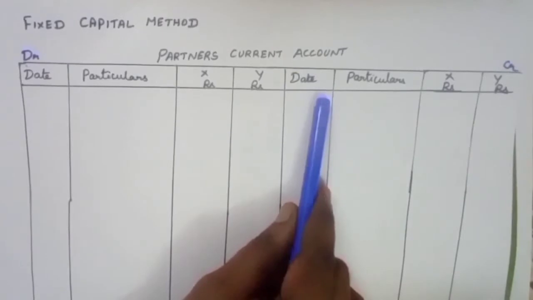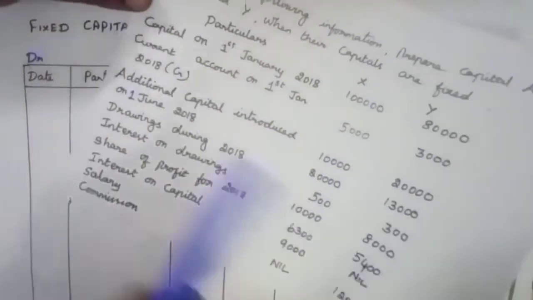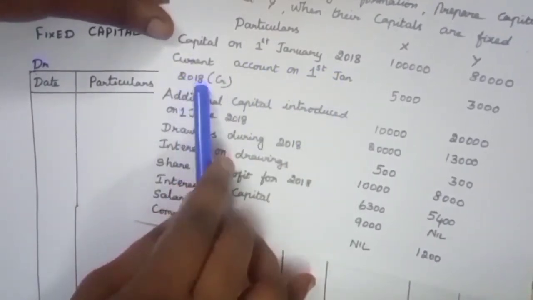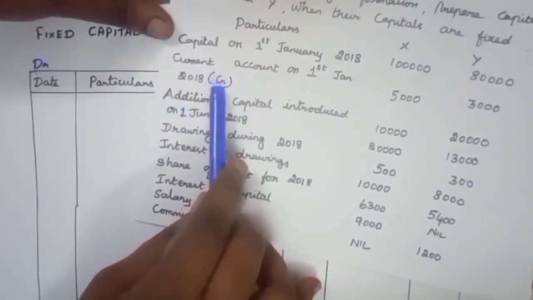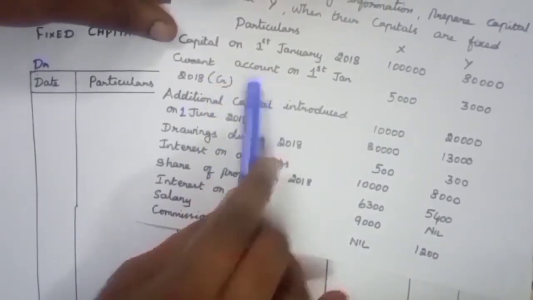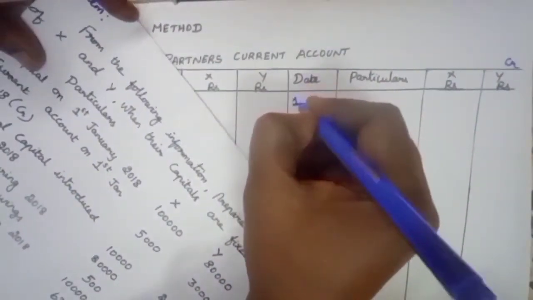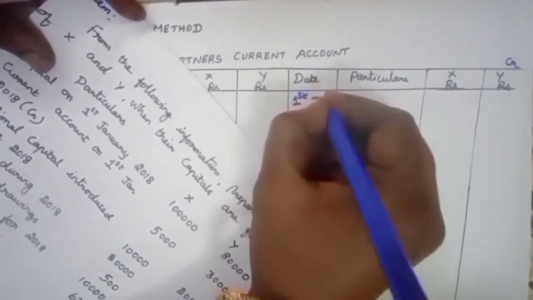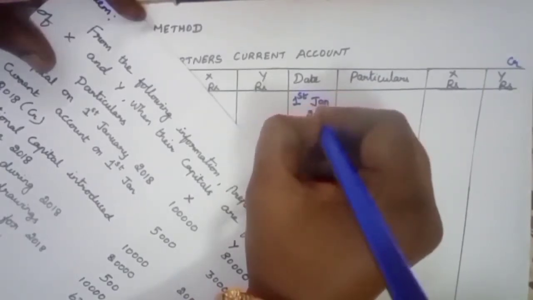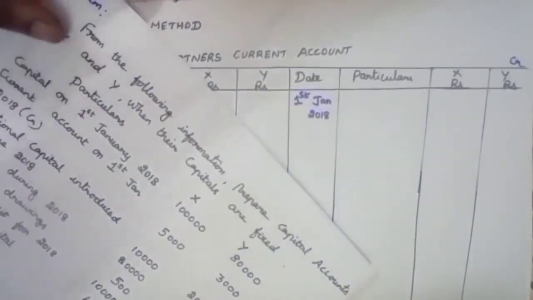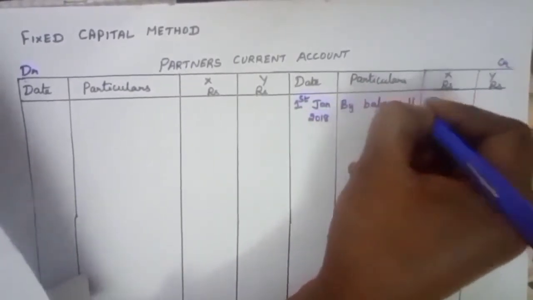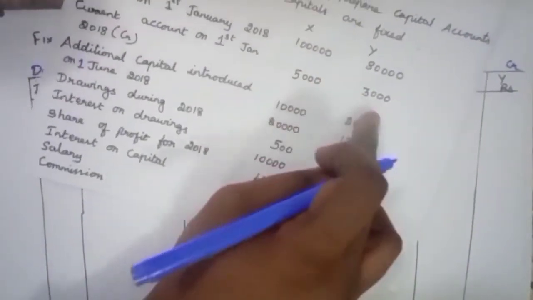We have to start with the opening balance. Look at the information. Current account on 1st January 2018, it is a credit balance. So we have to start with this opening balance. Since this is a credit balance, the opening balance will appear on the credit side. 1st January 2018, by balance brought down, 5,000 and 3,000.